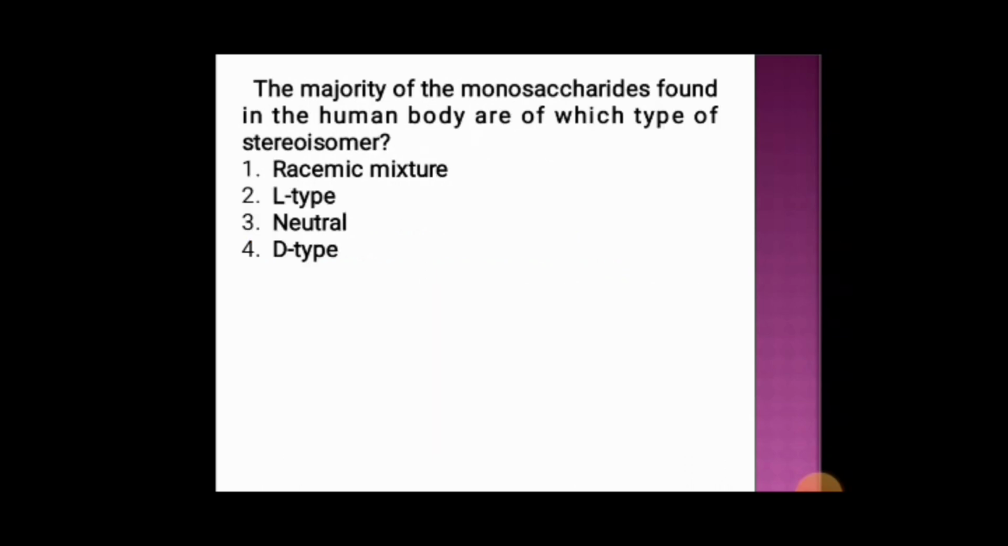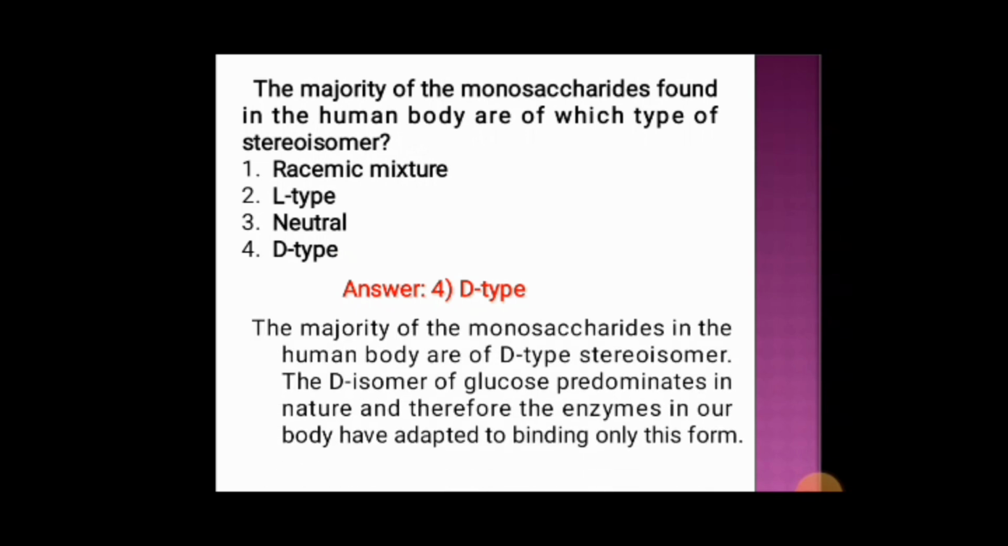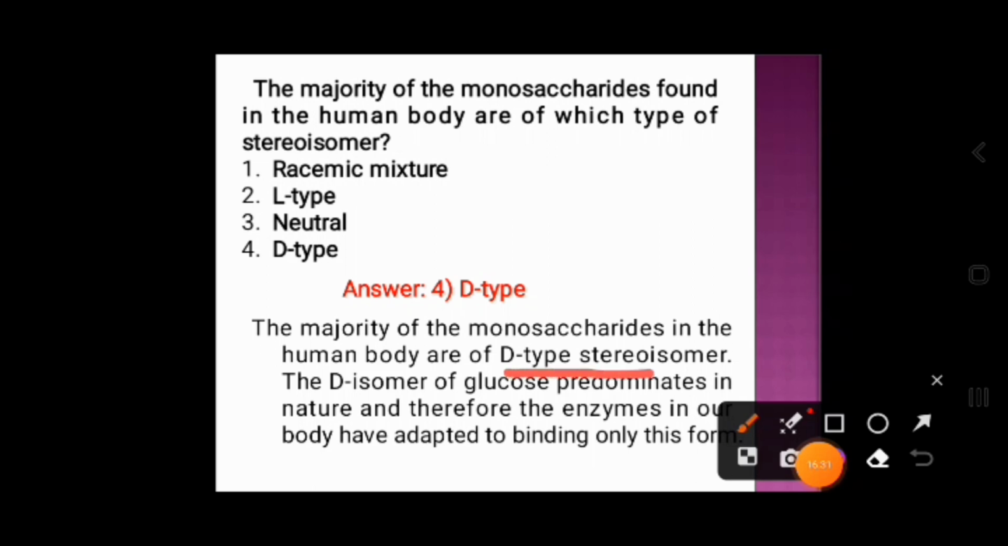Next question. The majority of monosaccharides found in the human body are of which type of stereoisomer? Option 1 racemic mixture, option 2 L type, option 3 neutral, and option 4 D type. And the correct answer is option 4, D type. The majority of monosaccharides in the human body are D type stereoisomers. D isomer glucose predominates in nature. Therefore, the enzymes in our body have adapted to bind only to this form.